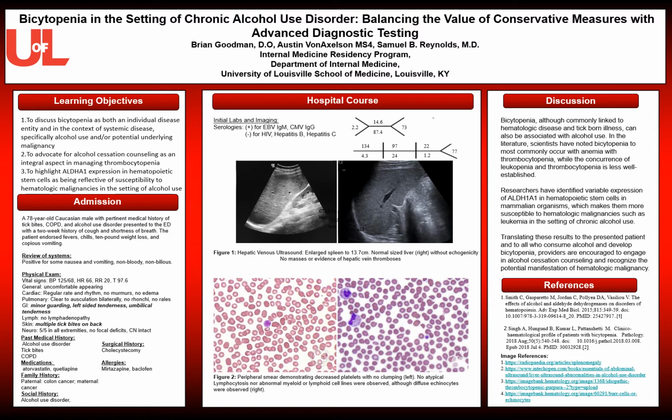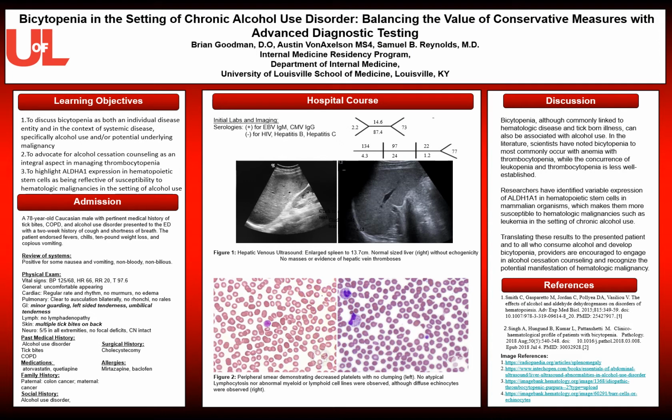Our learning objectives are to discuss bicytopenia as both an individual disease entity and in the context of systemic disease, specifically alcohol use and/or potential underlying malignancy, to advocate for alcohol cessation counseling as an integral aspect of managing thrombocytopenia, and to highlight ALDH1A1 expression in hematopoietic stem cells as being reflective of susceptibility to hematological malignancies in the setting of alcohol use.